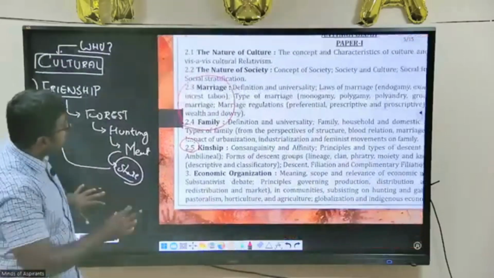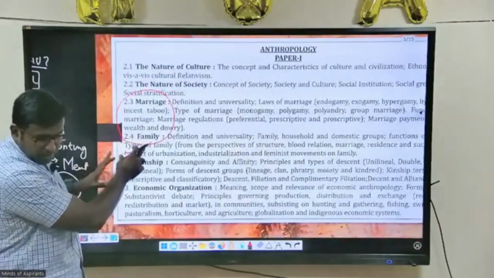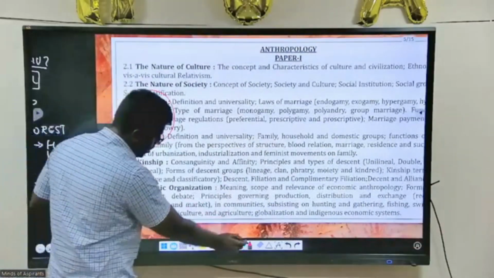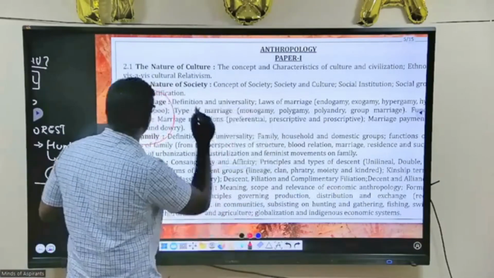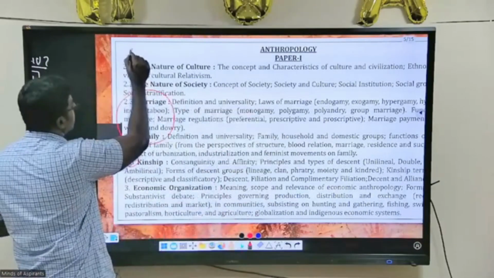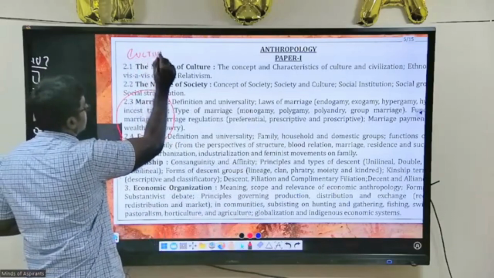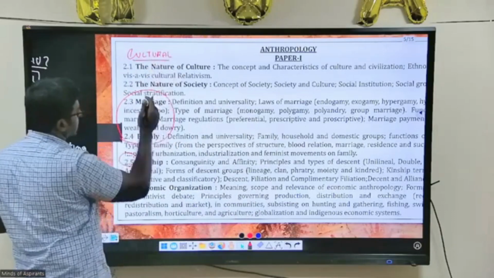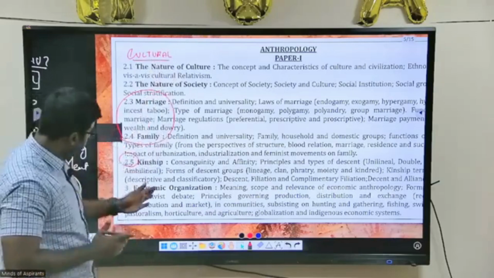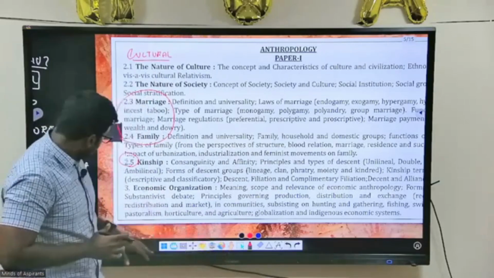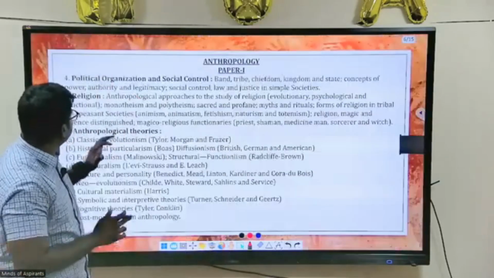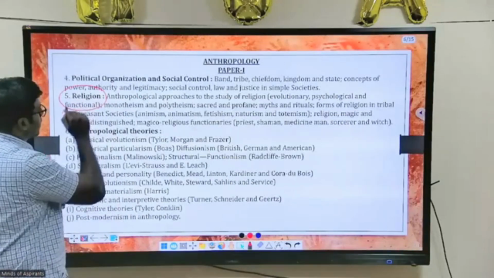If you look at the syllabus, this is the second part. If you see this closely, this is the second part of anthropology, a very important part, which is called the cultural part. Here you will learn about society, and as I said, marriage, family, kinship, economic relationship, and one more thing, which is called religion. So religion will be there.